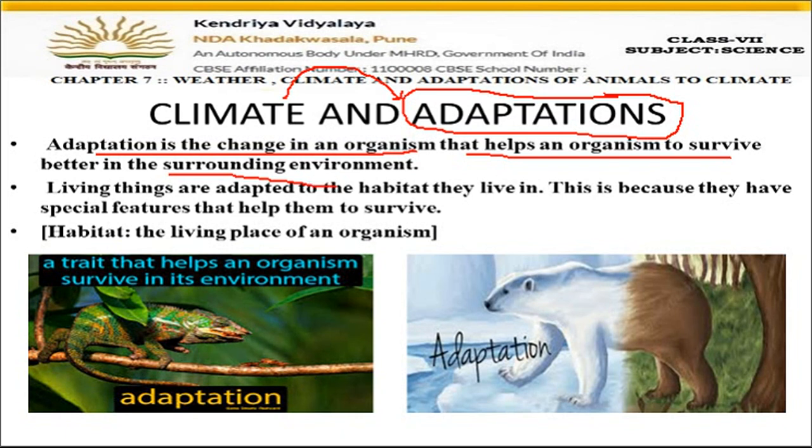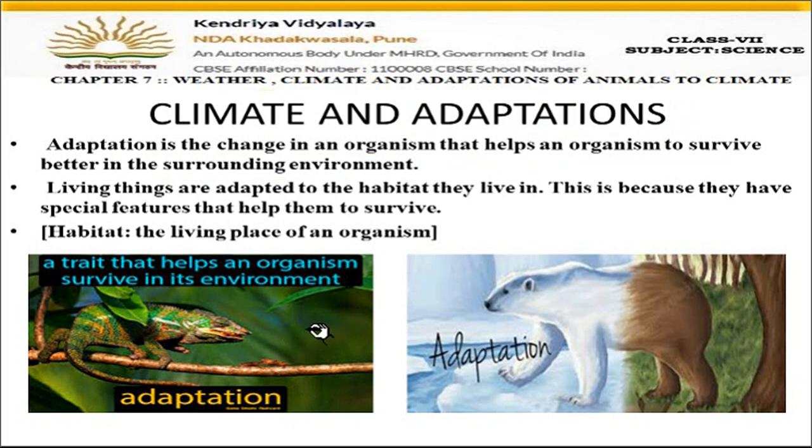For example, you can see the picture here. This insect's outer skin is of green and brown color. Green and brownish shades are present on the body. This color helps the animal to hide in the environment, because branches are brown and leaves are green. So this animal can easily hide and its enemies cannot see it. These are the changes which help the animal to survive and live properly in the environment.